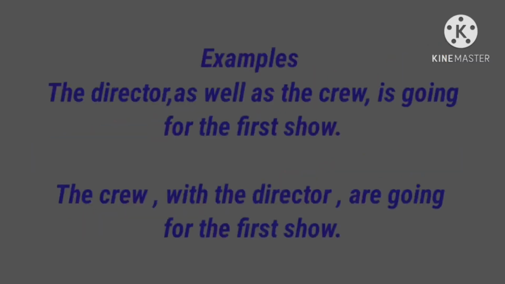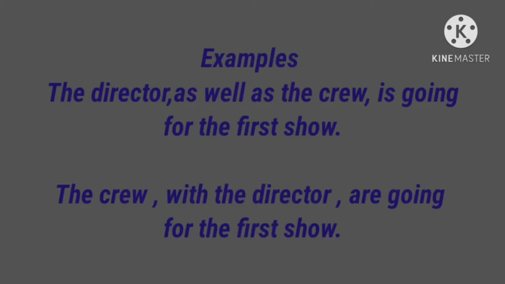The director as well as the crew is going for the first show. So here two subjects are there, the director and the crew, joined with as well as. So in this case we want to consider the first subject.